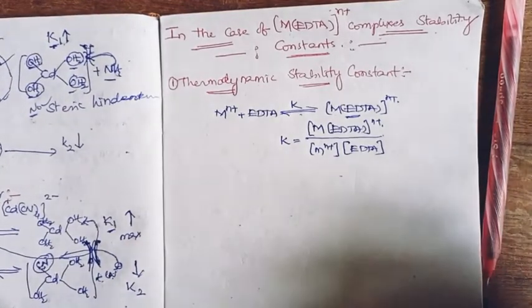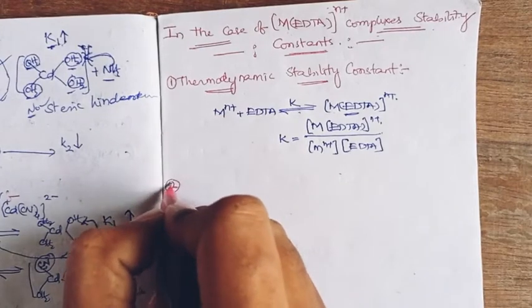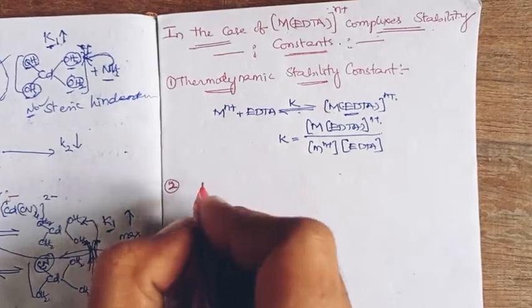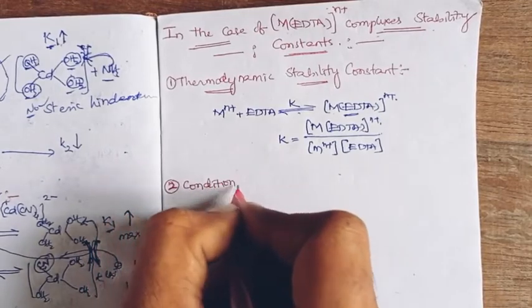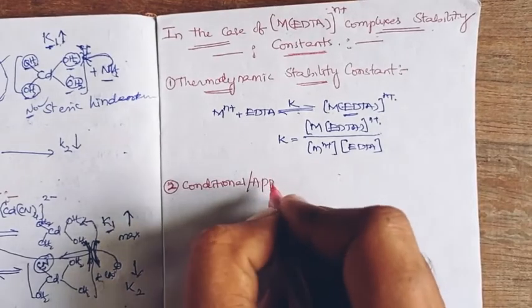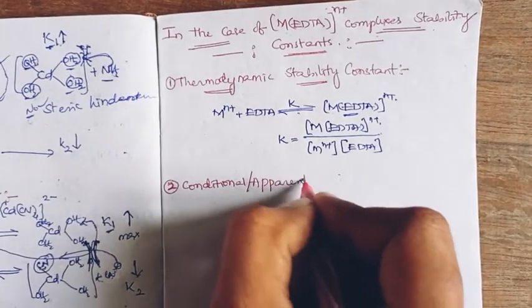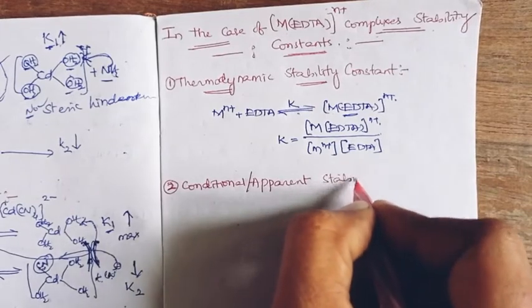Coming to the second type, the conditional or apparent stability constant.